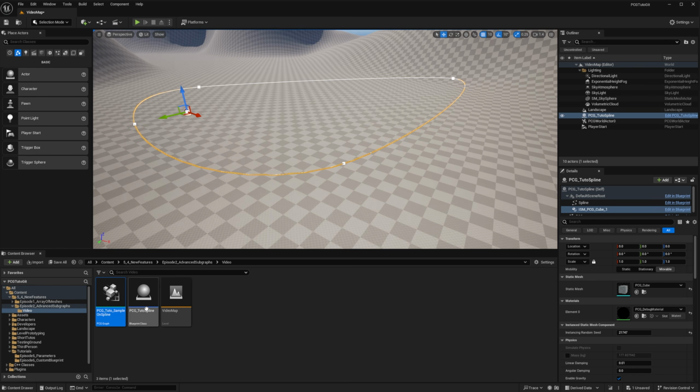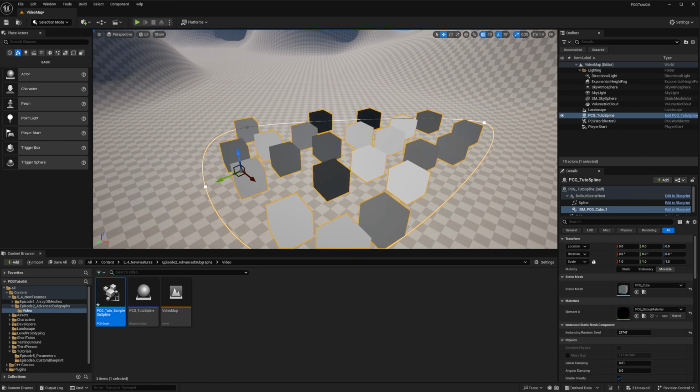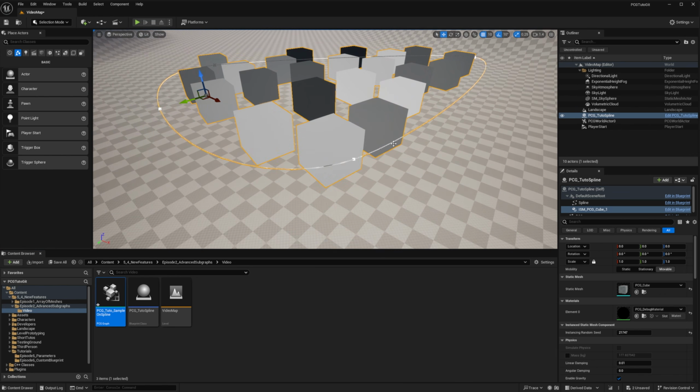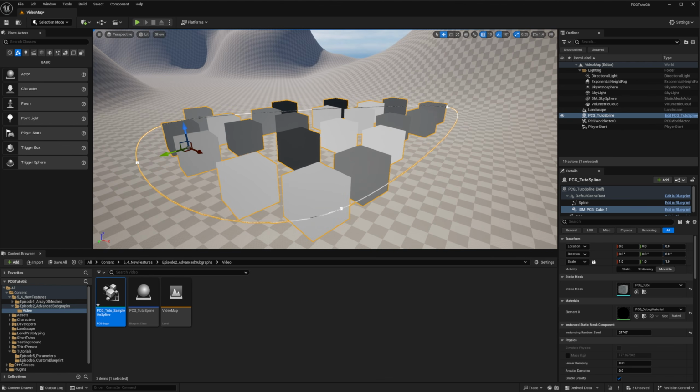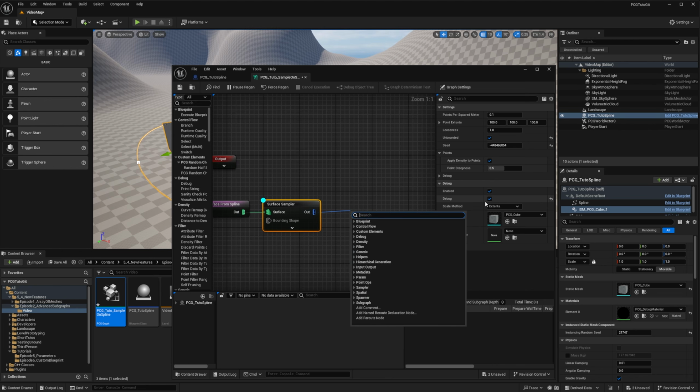So in my case, I just want to change the surface sampler to unbounded, and now I have my points. Be careful with unbounded. If you try to sample on the landscape unbounded, it can generate a lot of points. But in this case, we want to sample the whole surface defined by the spline, so that's okay. From there, we don't want our meshes to float in the air, so we'll project the points on the landscape, which will snap the points onto it. So we're just going to add a projection at the end.